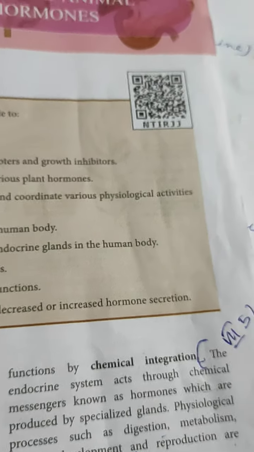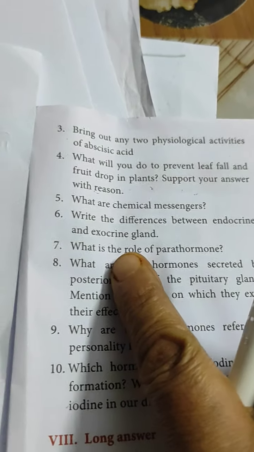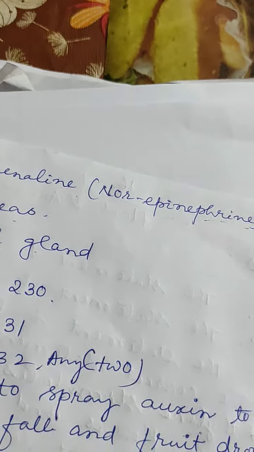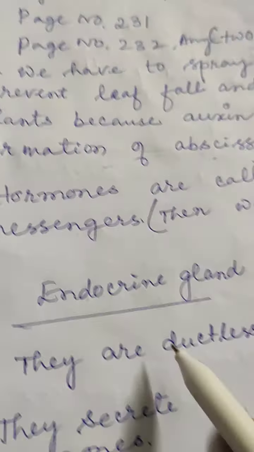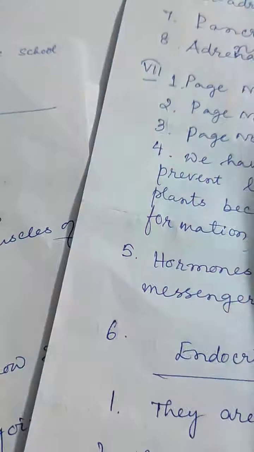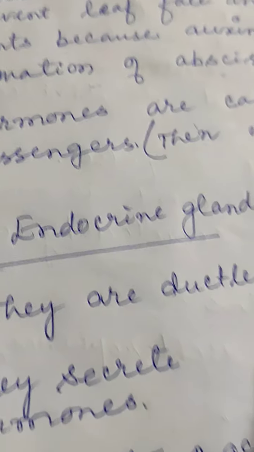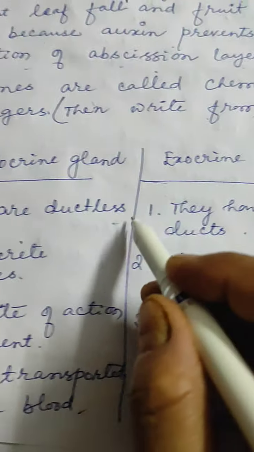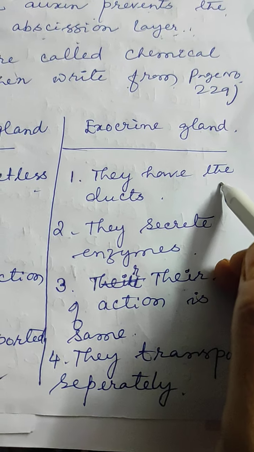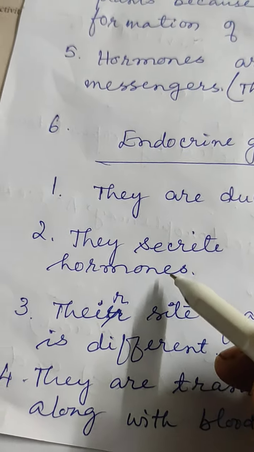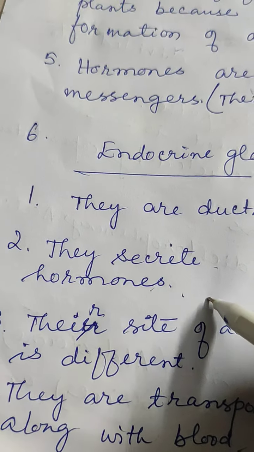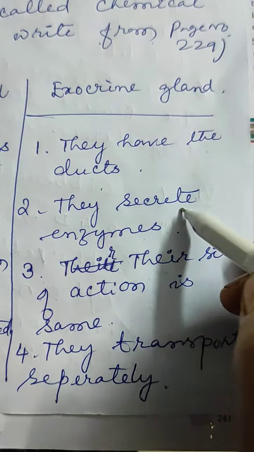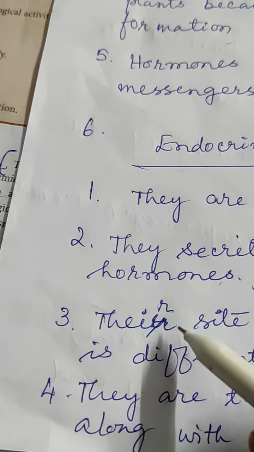Now, what are the differences between endocrine glands and exocrine glands? I have written the differences. Endocrine glands are ductless. Exocrine glands have ducts. Endocrine glands secrete hormones, but exocrine glands secrete enzymes.